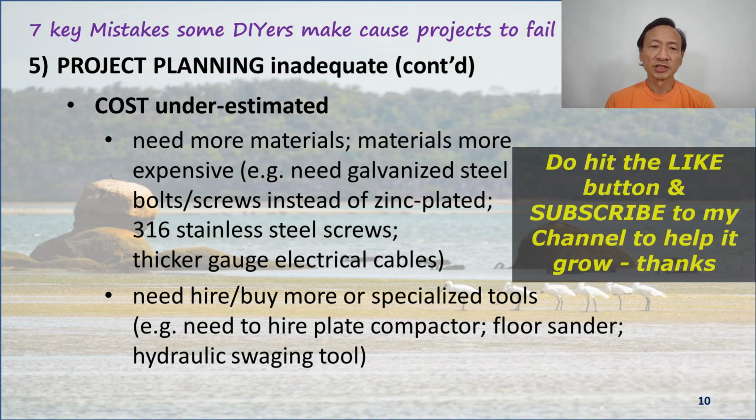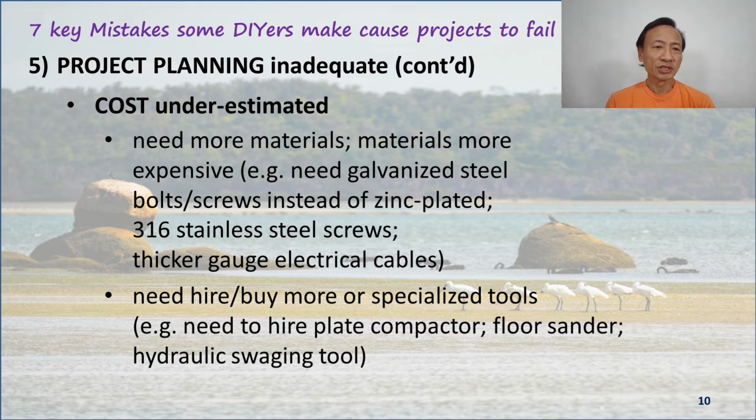This may be because there weren't proper quantity surveying skills. For instance, if you have a floor area of decking to cover and each length of deck needs so many stainless steel deck screws, then you have to do the calculations. So maybe more materials are needed, or perhaps different types of material which are more expensive. For instance, galvanized steel bolts or screws instead of zinc plated, 316 stainless steel screws, or you need thicker gauge electrical cables because of the higher current draw, or because of the longer distance the cables have to run.